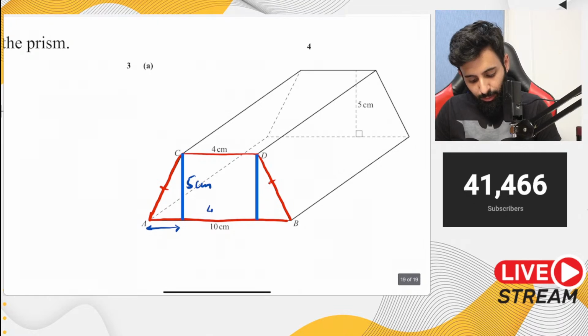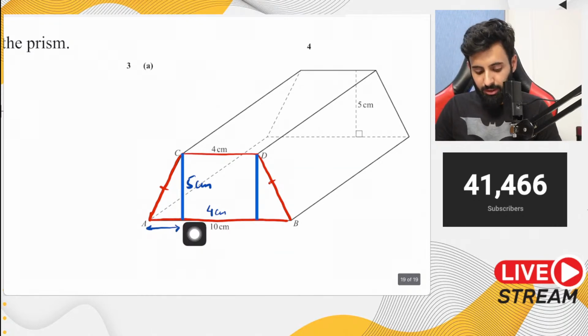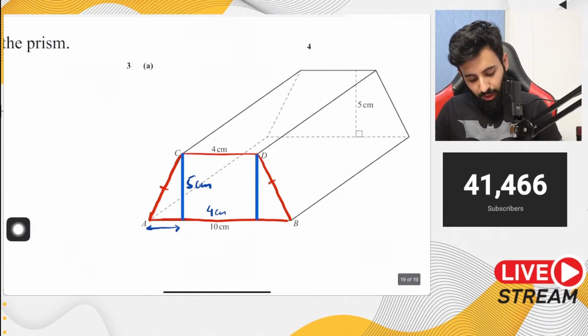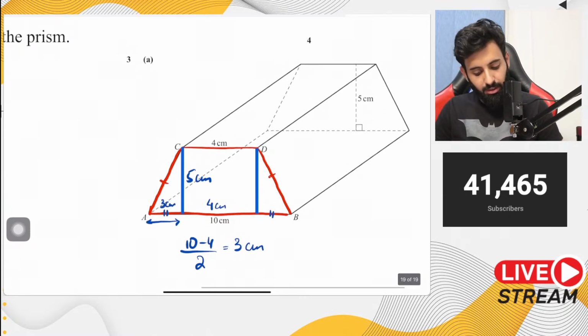This bottom one is 4 because it forms a rectangle. Now what you can do is 10 minus 4, that's 6. So 10 minus 4 is equal to 6. That means these two lengths together are 6, and divided by 2, what do you get? You get 3 centimeter. So this length right here is 3 centimeter.